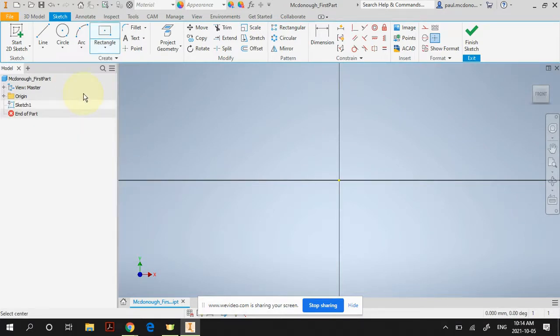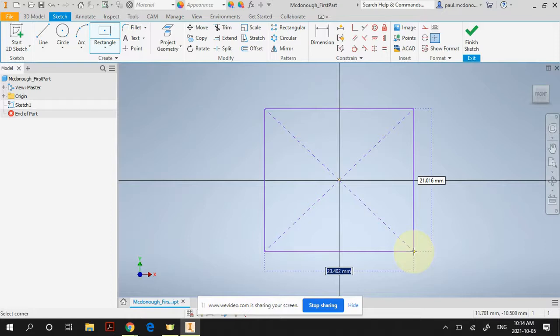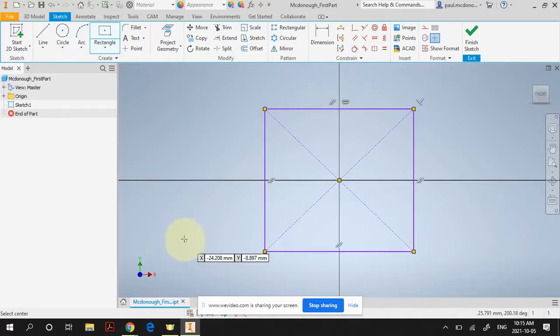So 2-point rectangle, and I'm going to pick the 0, 0 point as the center of my cube. So I click on there and I let go of my mouse button. I drag out to any size, doesn't matter right now, and then you click on the mouse button again to drop it. It gives you a standard cube.